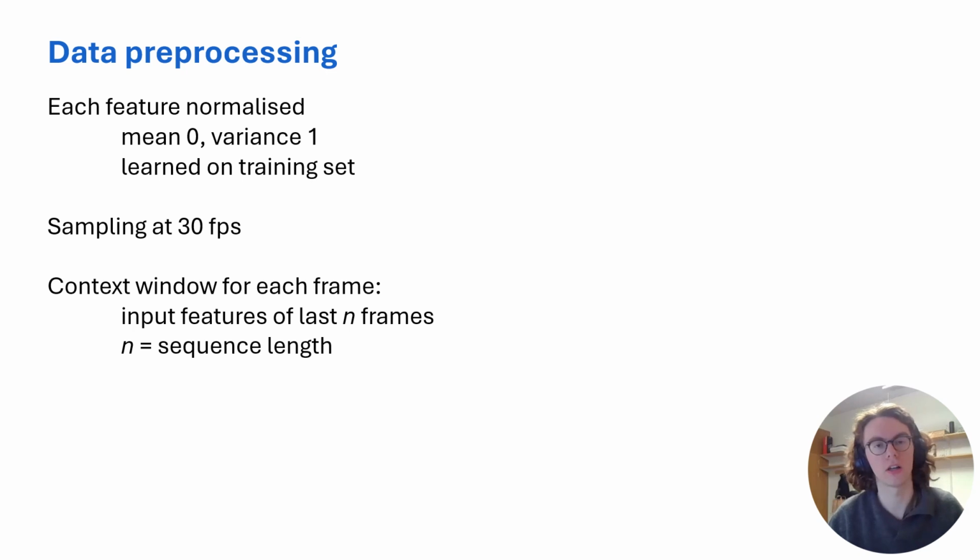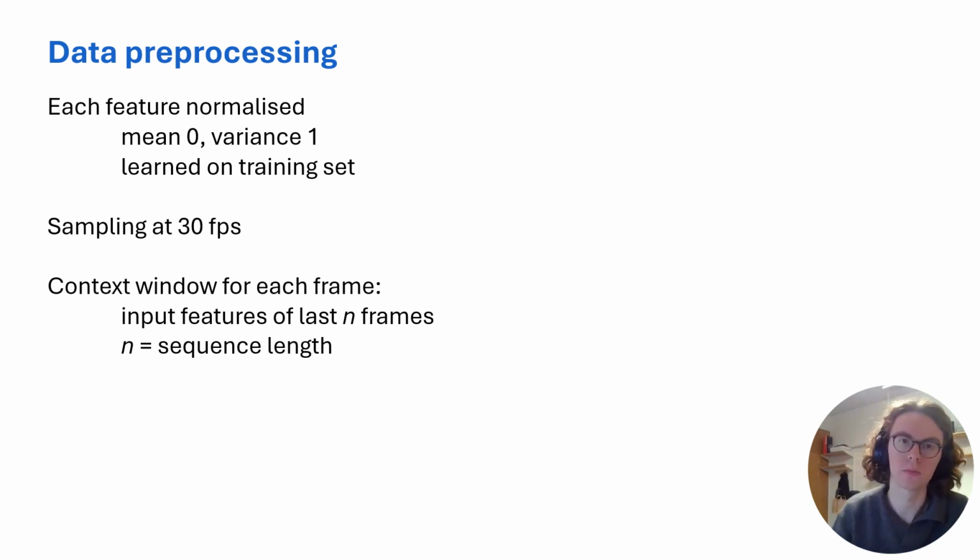For the data pre-processing, we did similar to what the organizers did in the code that they provided. We normalized each feature so that it has a mean value of 0 and a variance of 1 over the entire training set. And then we sampled each of the input features and also the ground truth labels at 30 frames per second, so it would be the same for each of the features and the output labels.